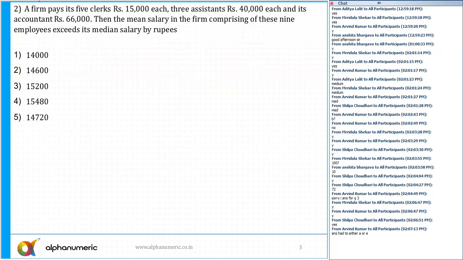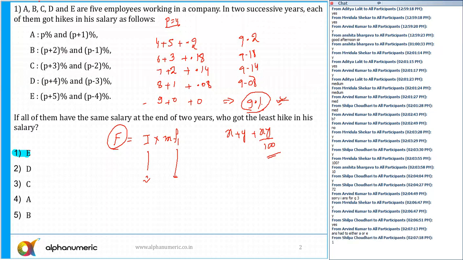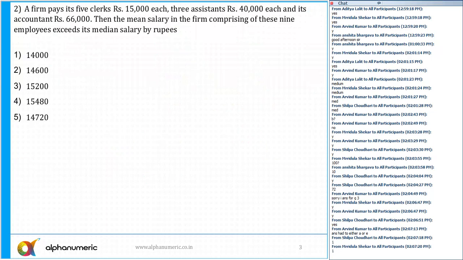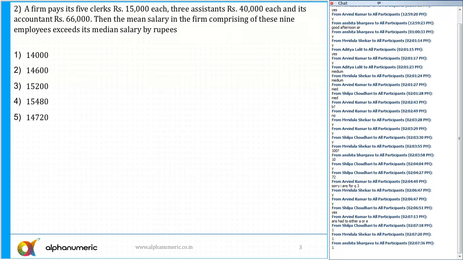Question number 2, again a very easy one. Answer had to be either A or E. Yes, that's right, Arvind. That you can easily guess. Now you need to think logically, what can be the answer? Okay, B, C, D is not possible. Perfect. Okay, question number 2. Again, it is an easy one. Can anyone tell me what is the answer for question number 2?